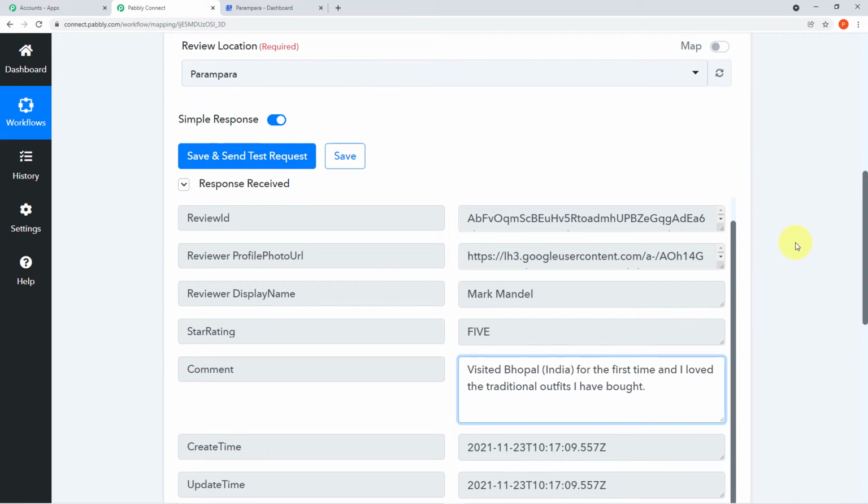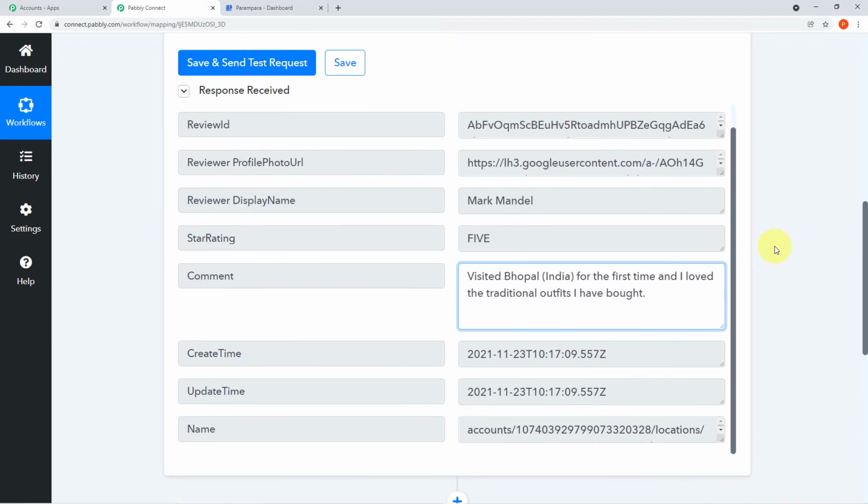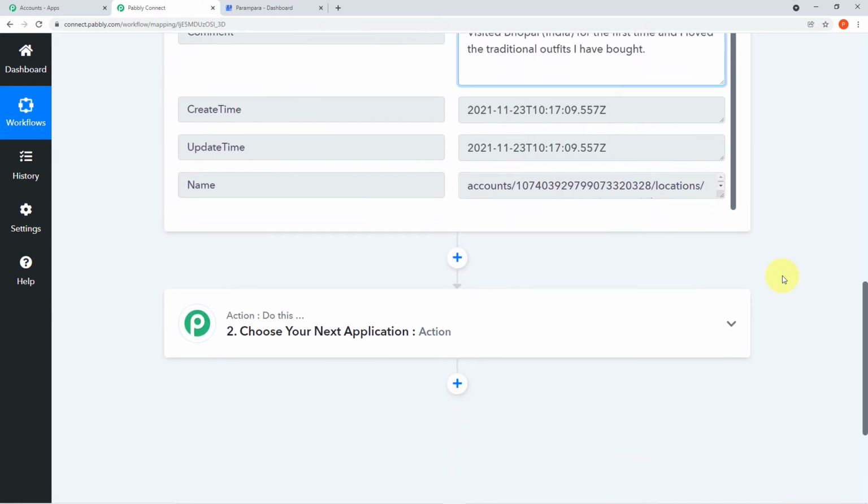Okay, now we will jump to our next and final step, which is integration of Slack with Pabbly Connect. Why? Because I want this review and the rating to be sent to the particular channel I have made in my Slack account in a particular format of message. So for that it is important to integrate Slack first with Pabbly Connect.